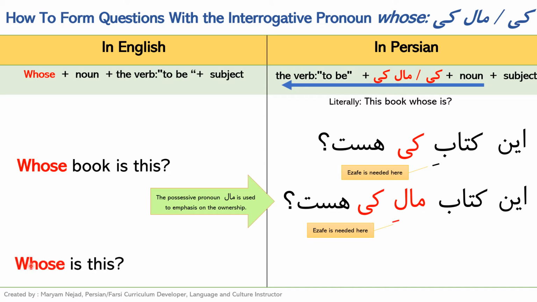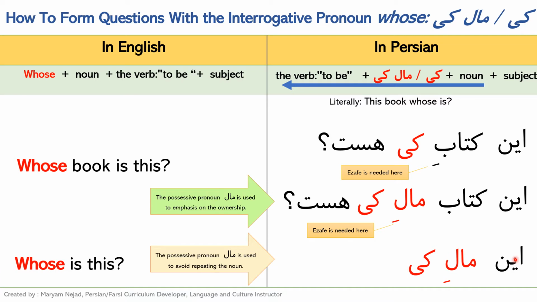But now what if we don't want to repeat the noun kitab again? We don't want to repeat the noun book, and we want to say whose is this? Then we drop kitab, and it's going to go as in مال کی هست.